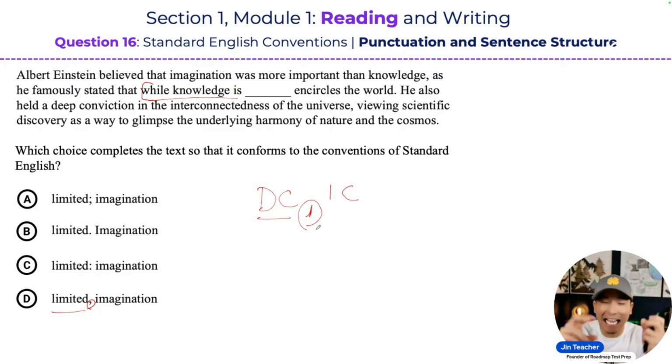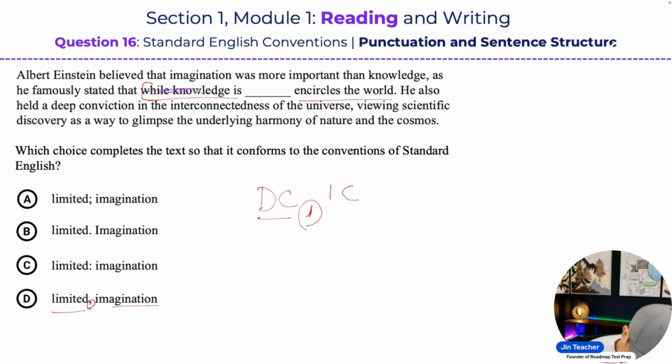what we're going to call an independent clause, in quotation marks. It is really part of that dependent clause, but these noun clauses, when you use the that clause as a noun clause, they do form an independent clause after the word that. Nothing to get too worked up about right now, but just know that we have imagination encircles the world. Okay, imagination encircles the world. So that'll be our independent clause.